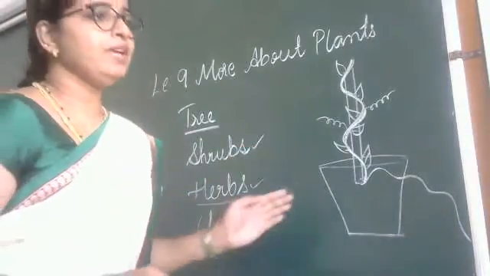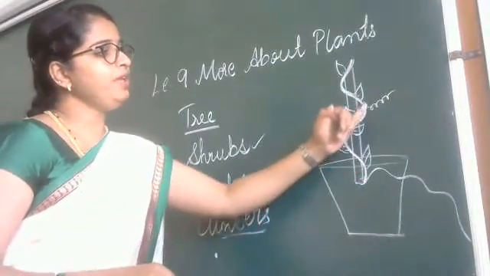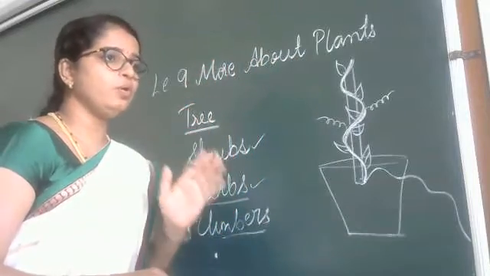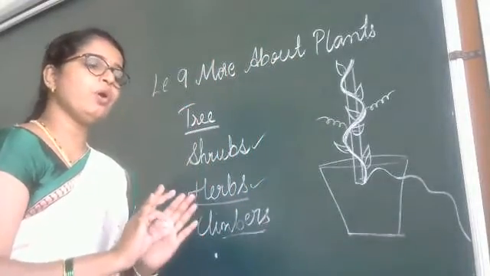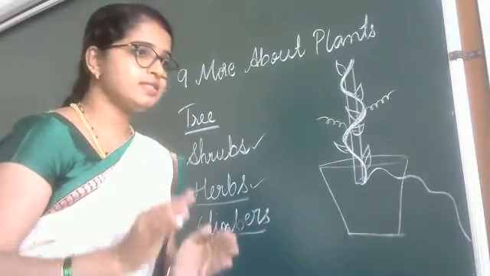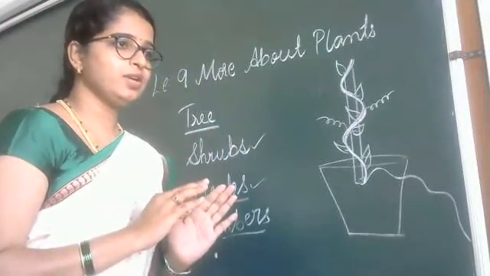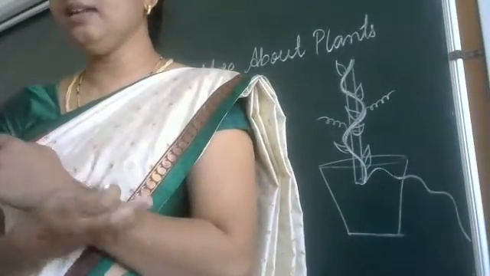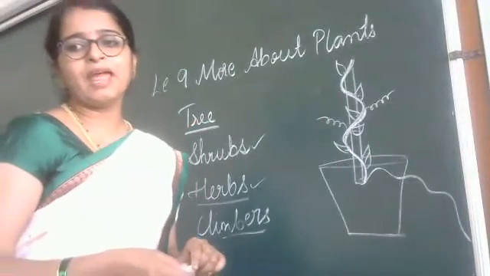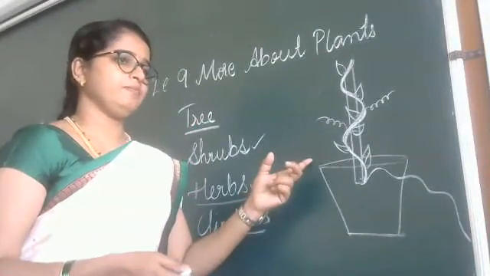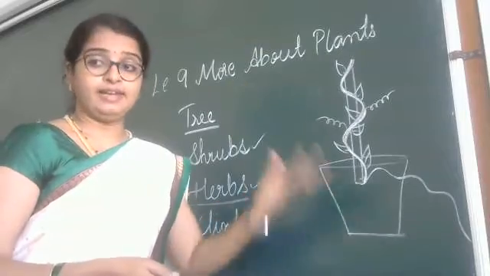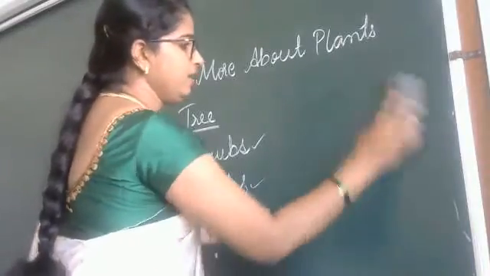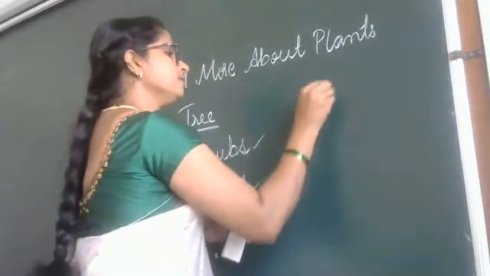Next is climbers. Some plants have weak stem. They cannot grow upright on their own. They need support of some other plants, stick or walls. Okay. The examples for these climbers are money plant, green pea plant, bean plant, etc. Okay. And next topic, which we are going to learn today, is creepers.